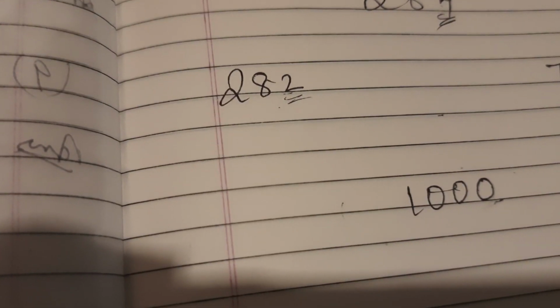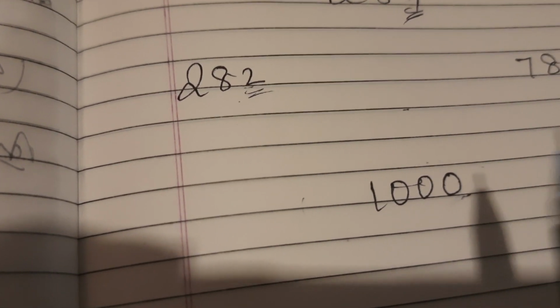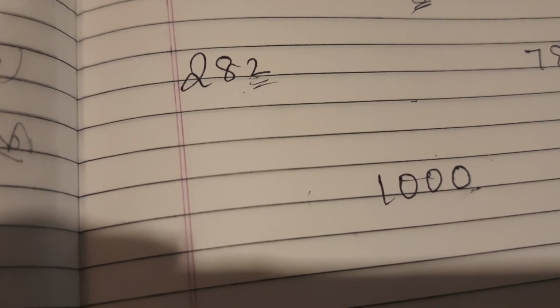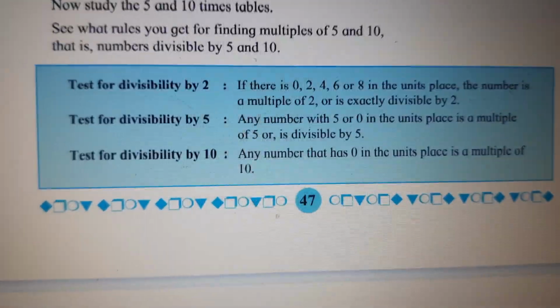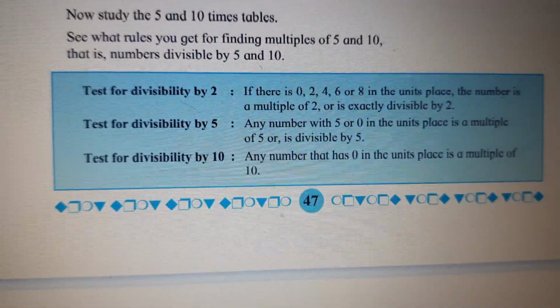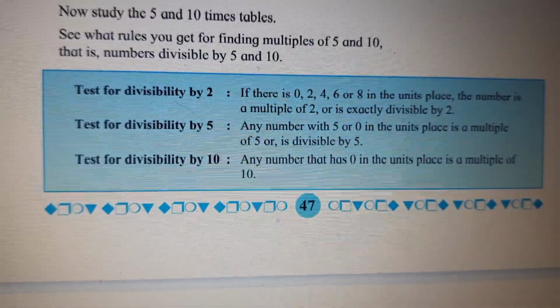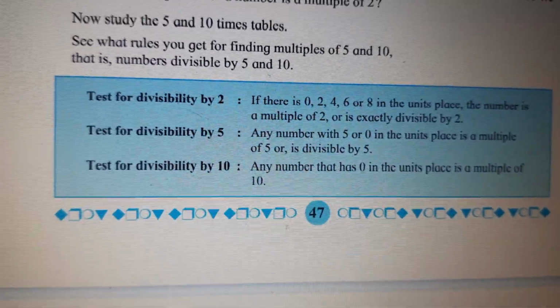So you have to remember that, children. These tests for divisibility you have to copy down in your maths notebook and keep repeating in your mind. See, test for divisibility by 2.